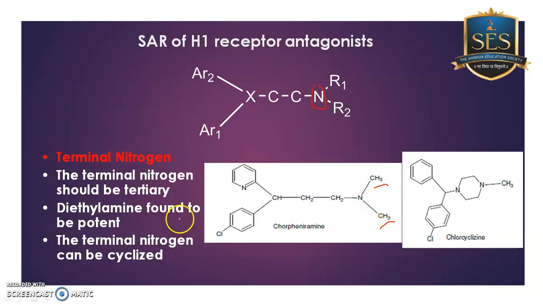And the last point about this nitrogen is that you can cyclize it into a ring, and here you can see that in chlorcyclizine they have cyclized this terminal nitrogen into a piperazine ring. So I'm repeating again: this nitrogen should be tertiary, the dimethylamine group should be there, and this nitrogen could be cyclized into a heterocyclic ring.